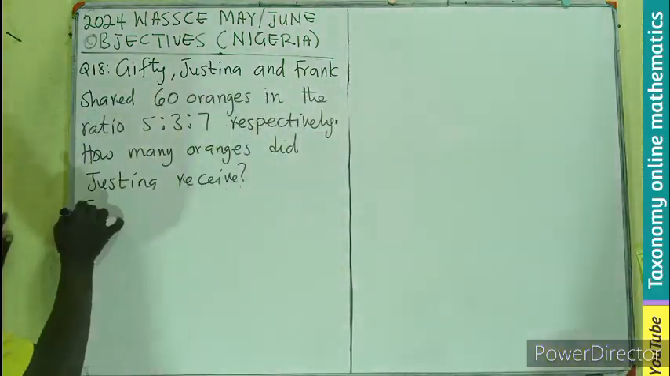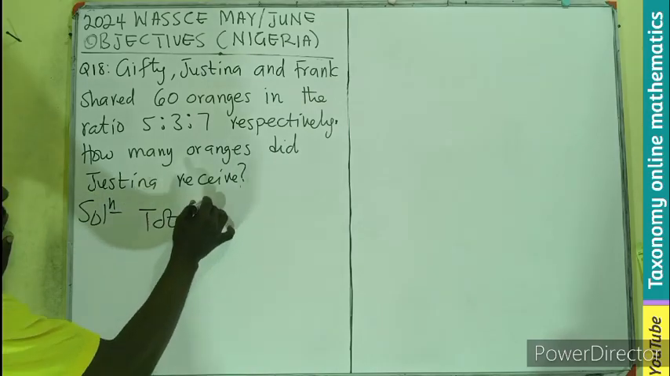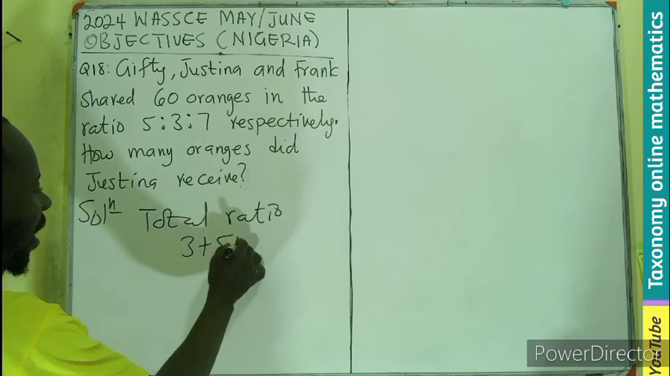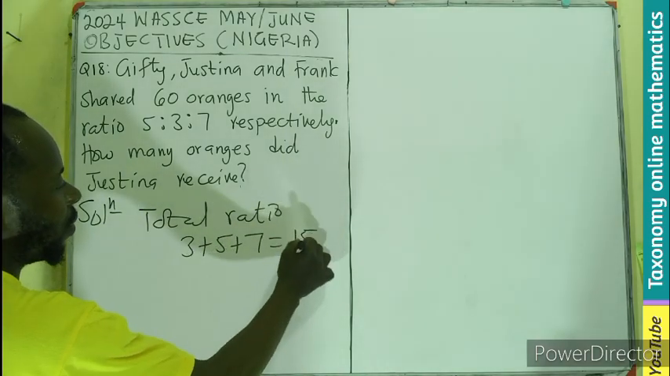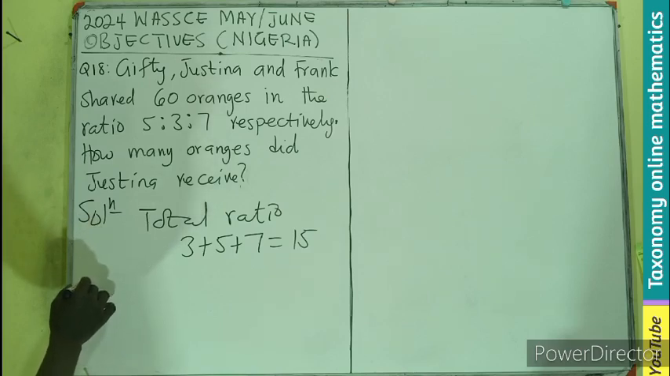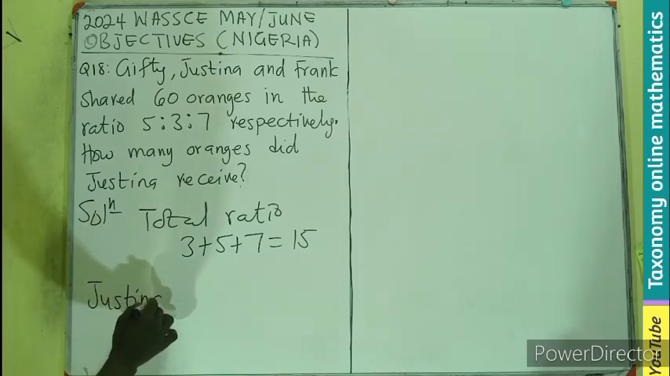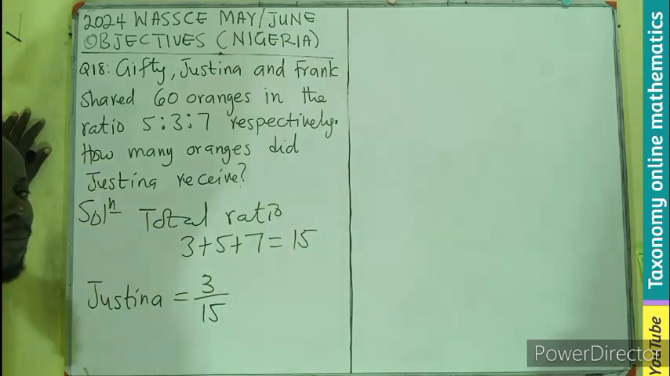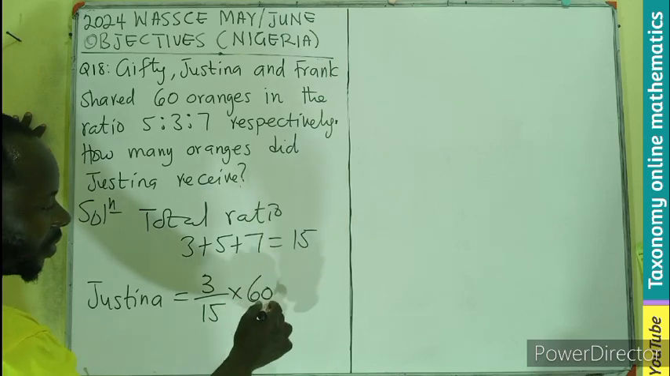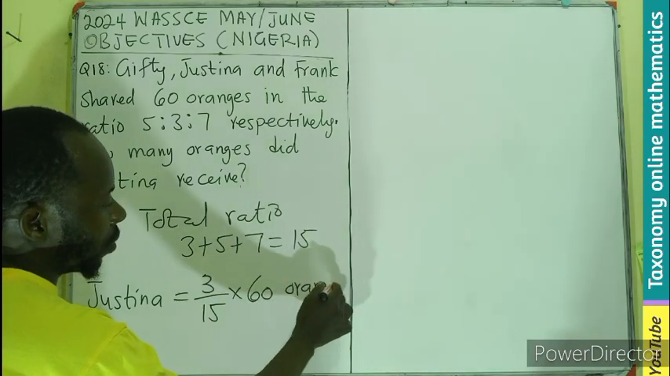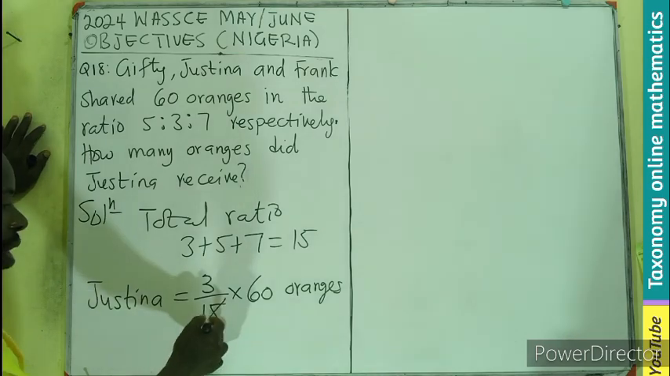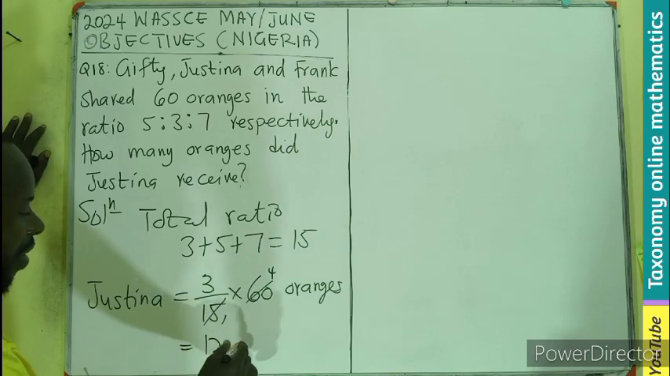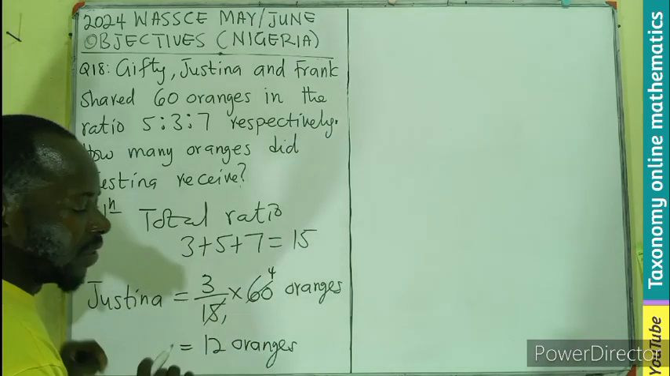Or we just go ahead and find the total ratio as 3 plus 5 plus 7, which is going to be 15. Then the ratio corresponding to Justina is 3. So Justina is going to take 3 shares out of the 15 divisions of the oranges they are sharing, which is the 60 oranges. So 15 goes into 60, 4 times. So 4 times 3 will give us 12 oranges, just like that.